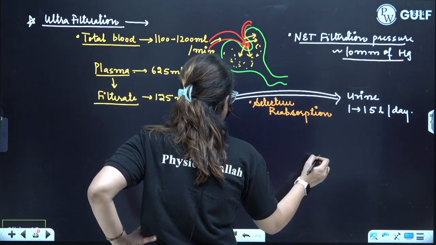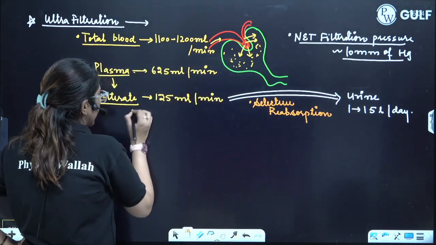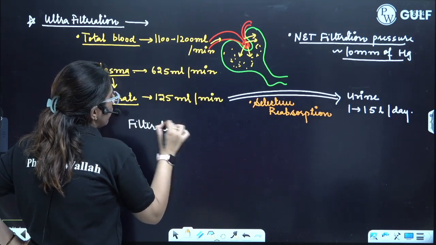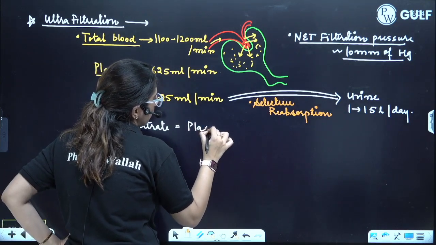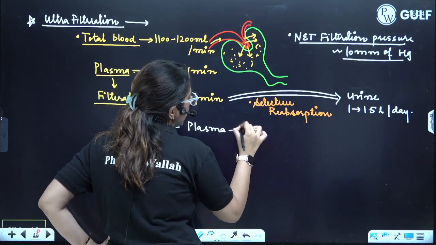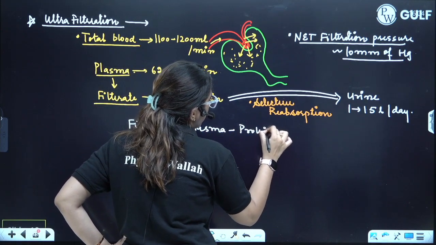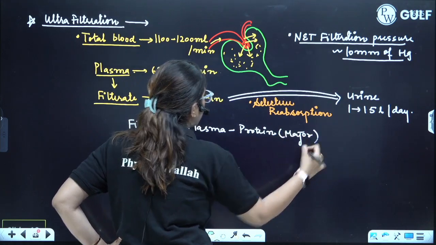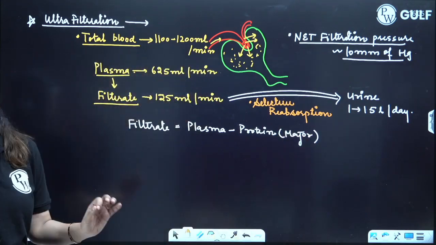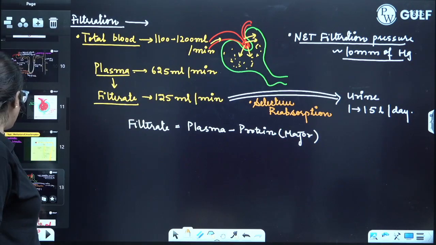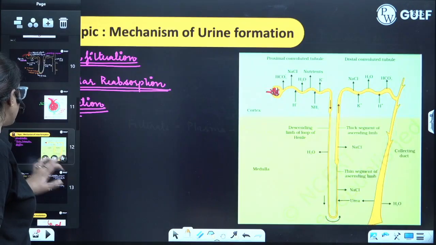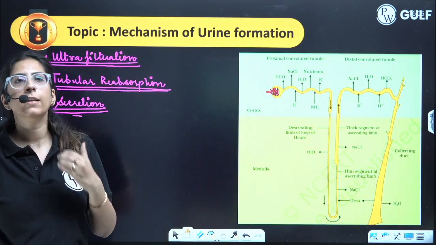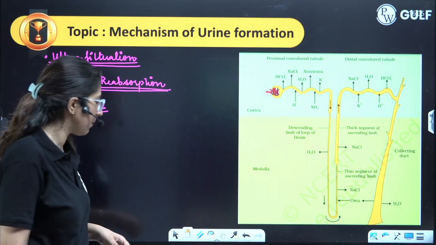What is the filtrate? So filtrate is equal to plasma, but here the proteins are not present. Major proteins. I am saying only the major proteins are not present. Plasma minus major proteins, this is the filtrate. Done. Let's move on to the next step, that is the selective reabsorption. Clear?